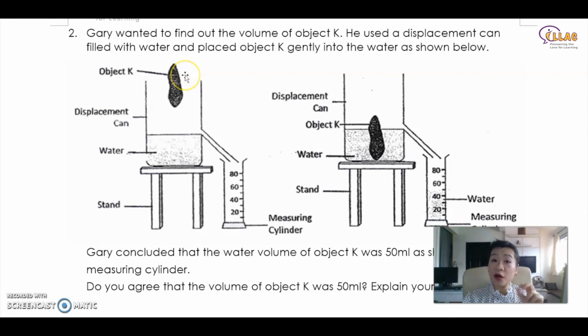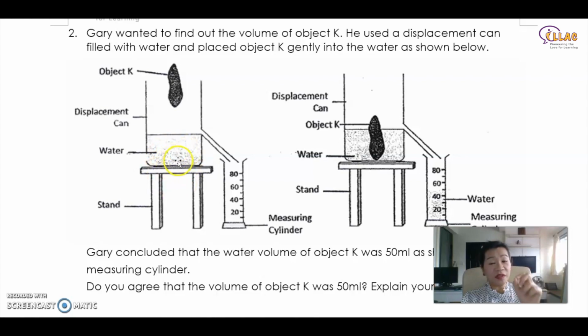Because all matter occupies space, this is solid, this is a liquid. So this solid will displace the water in this container, therefore displacing the volume of water using the exact volume of the item here. I say again, the volume of object K will completely replace the same amount of volume of water from here.